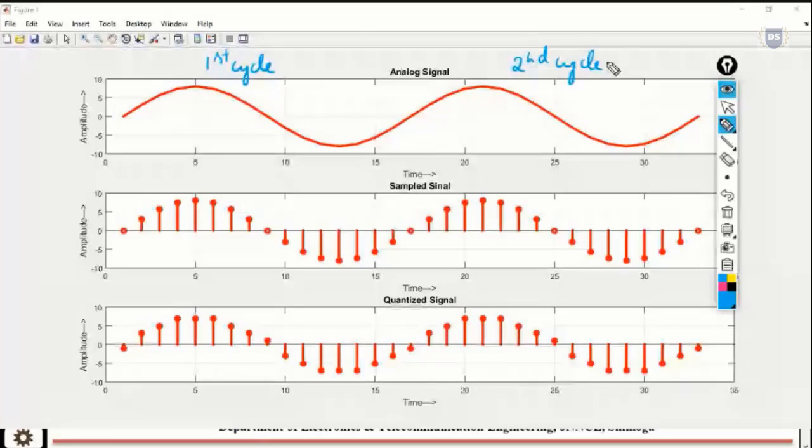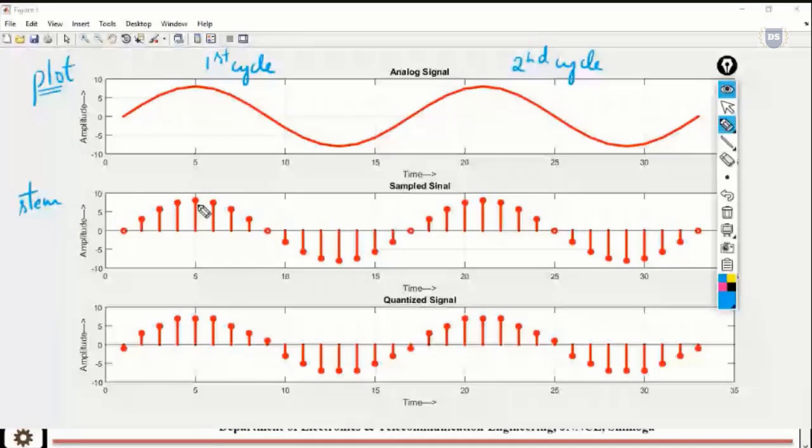We got this continuous plot by using the keyword plot, which gives a continuous waveform. Whereas in the second plot, you can see a similar thing, but discrete in nature, and we get this by using the keyword stem.